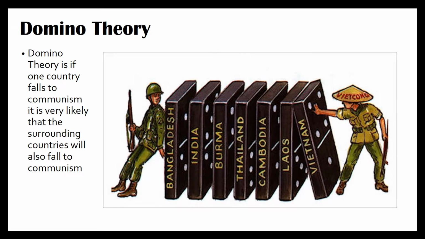Domino theory. Domino theory is if one country falls to communism, it is very likely that the surrounding countries will also fall to communism.